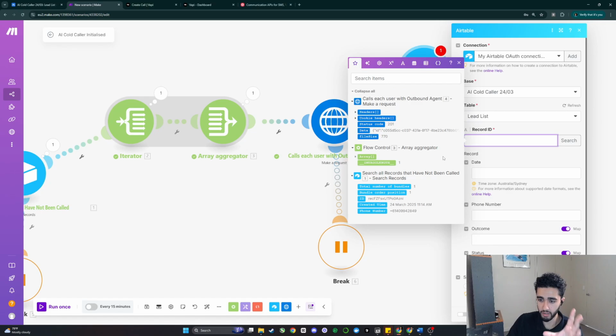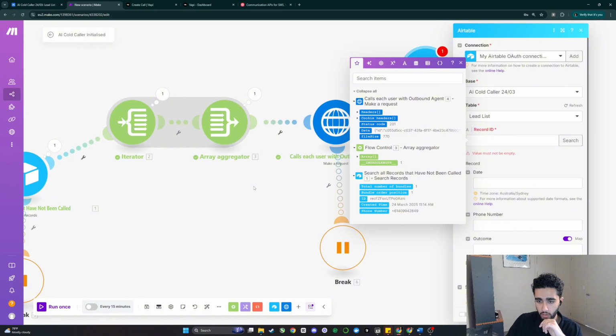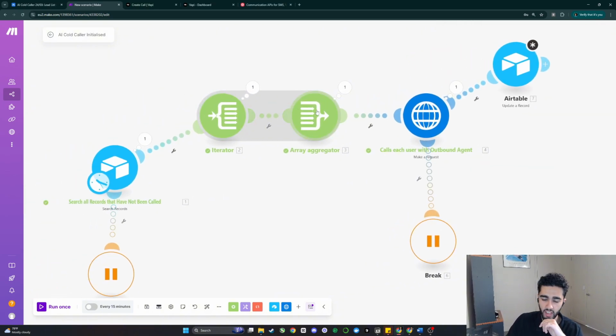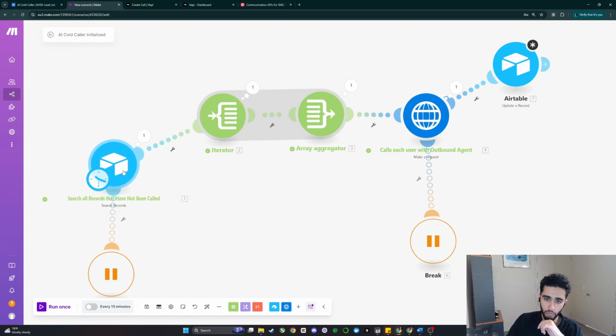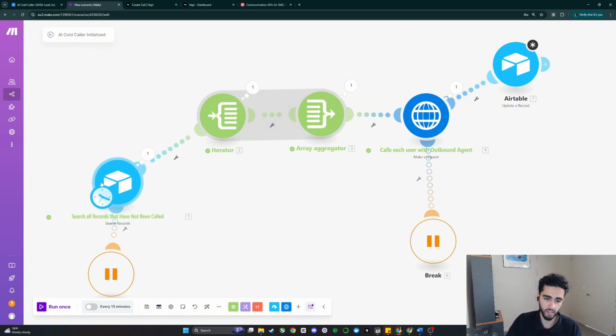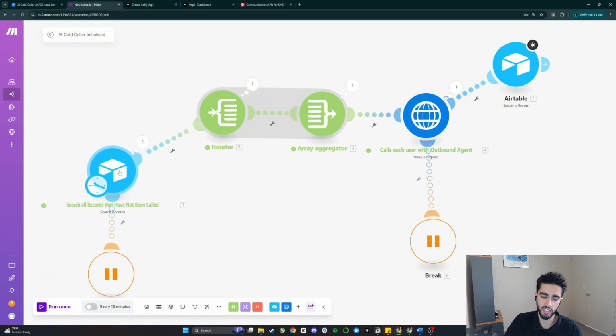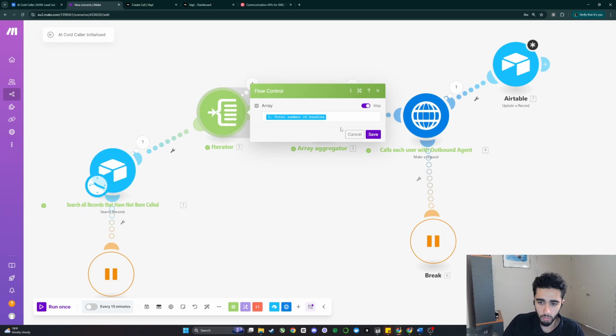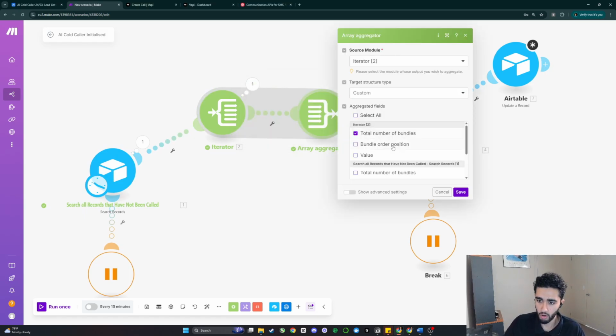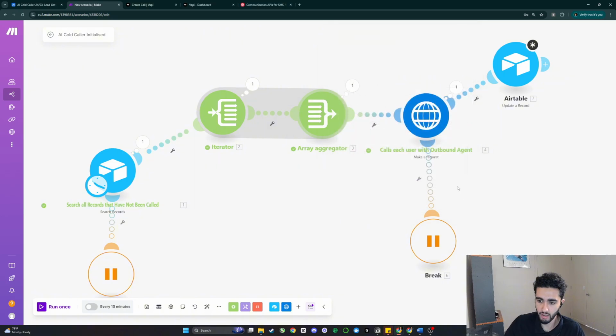Next, we want to grab the record ID. So this record ID actually comes from this Airtable module. But real quickly, we need to actually grab the Airtable record from the array aggregator, because this is only going to grab the record for the very first phone number. So you can imagine if we have multiple phone numbers and we try and grab the record ID from just this Airtable module, it's only going to grab the very first record ID that's not specific to the phone number. And that's why this iterator and aggregator is so important, because it grabs those 10 results and splits them. So what we need to do is, this is fine. We need to go into our array aggregator and we need to add phone number and ID.